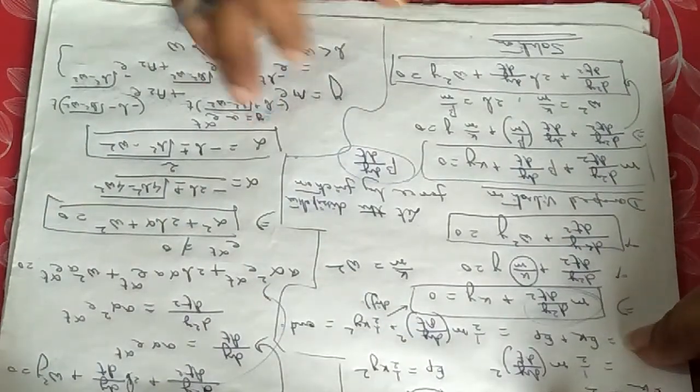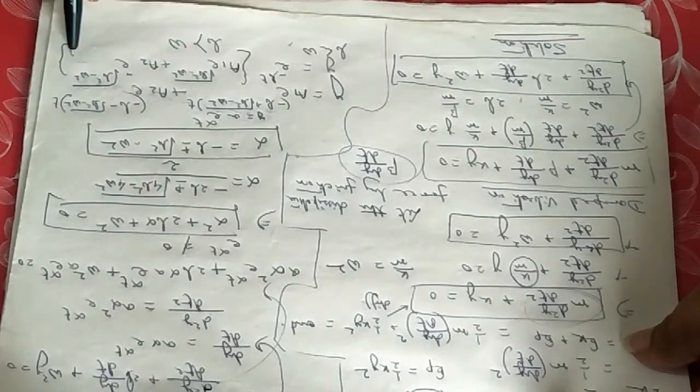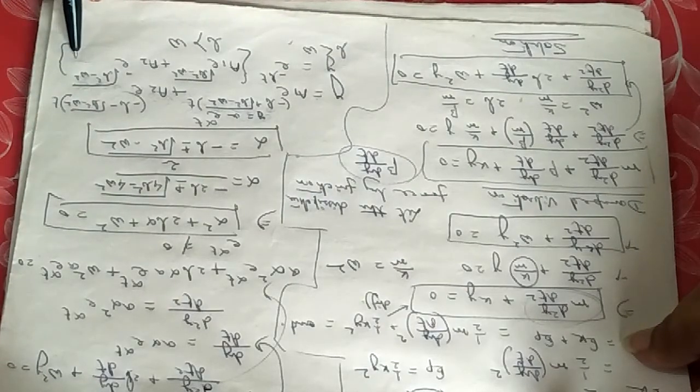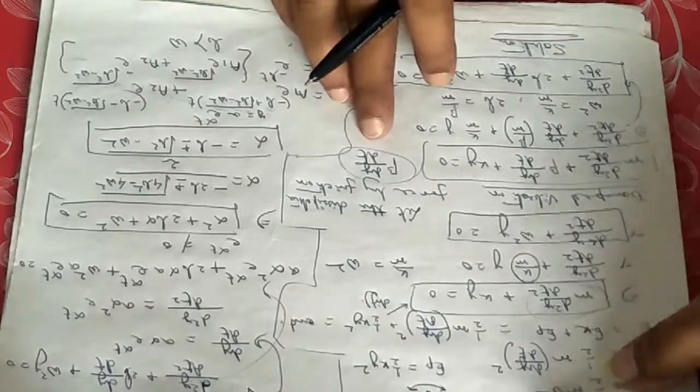Now let us proceed with the solution. First we will consider this trial solution y equals this one, and we will put that b is less than omega, that is, the damping force is very small.